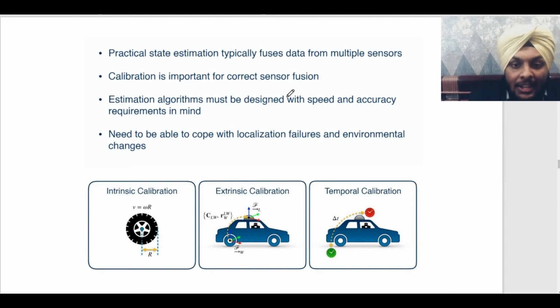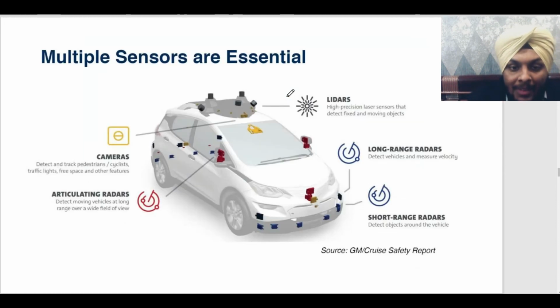Because let's say there's a car in front of you and you get to know about it after 2 seconds. Anything can happen in those 2 seconds. So that thing has to be taken into account. All the sensors have to be calibrated properly. And using multiple sensors is also very essential, because what if one sensor fails in between? Will the car be safe enough to drive itself with the remaining sensors to a safe place or not?